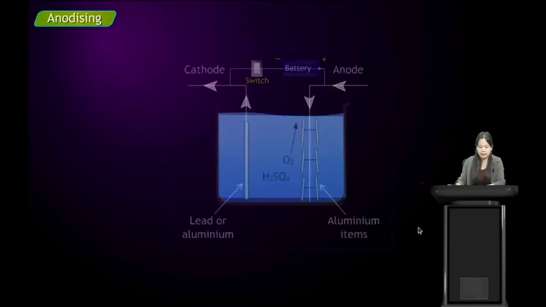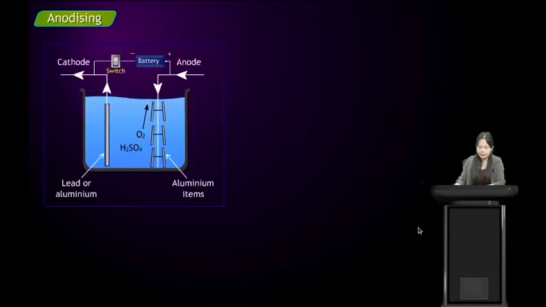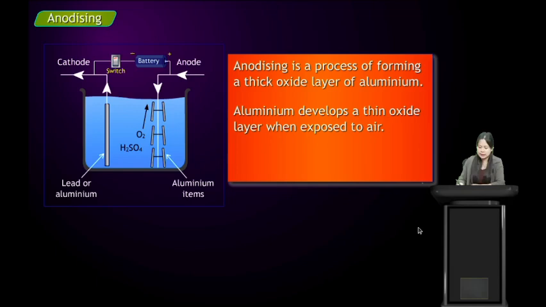Now let's come to anodizing. So what is anodizing? Anodizing is a process of forming a thick oxide layer of aluminum. Aluminum develops a thin oxide layer when exposed to air.